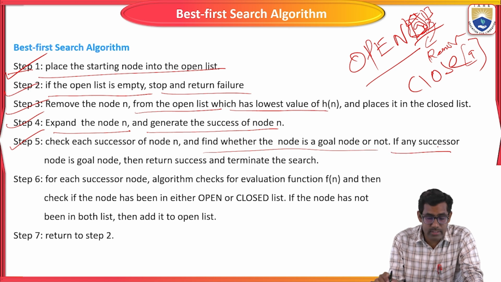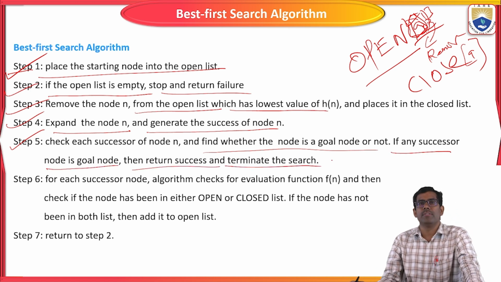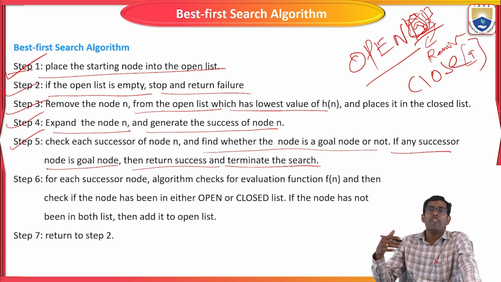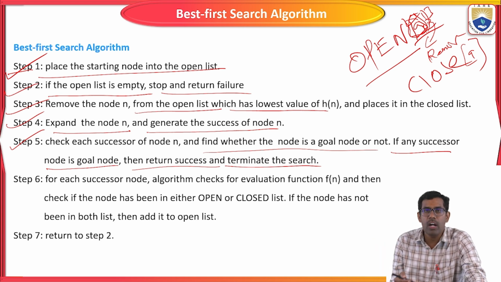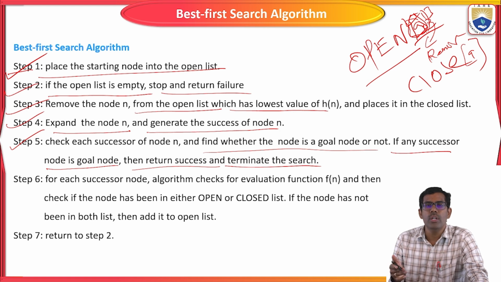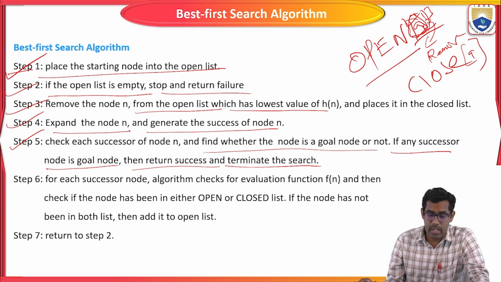If any successor node is the goal node, then return success and terminate the search. If you reach the goal node, we don't need to do anything further. What is our goal? We just have to reach the goal node. After reaching it, we have to return and terminate that process.